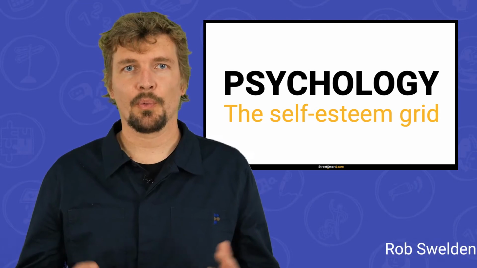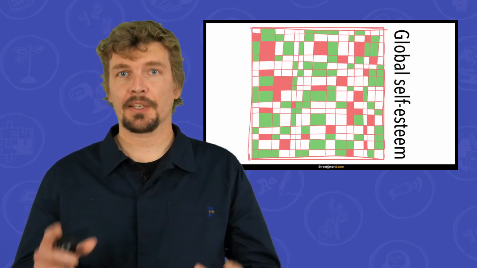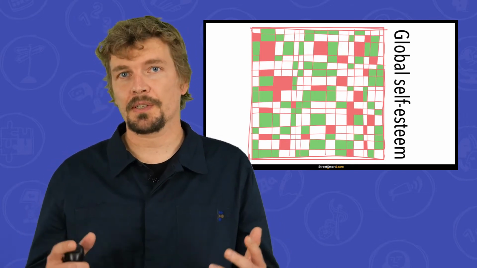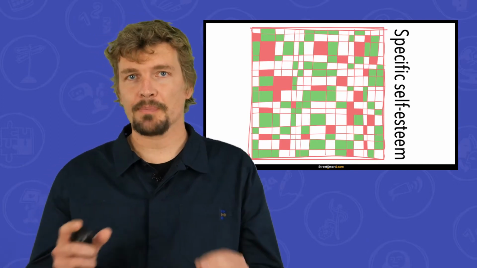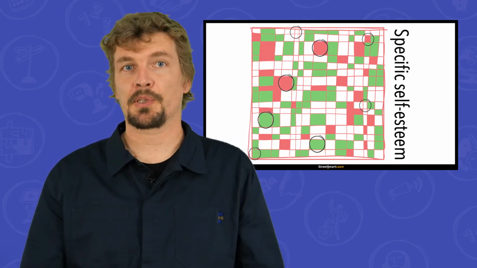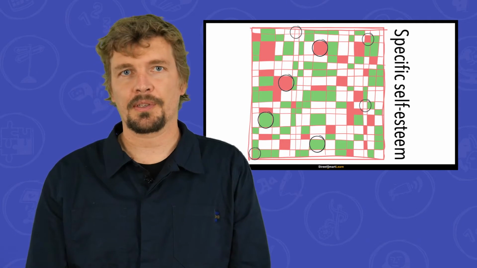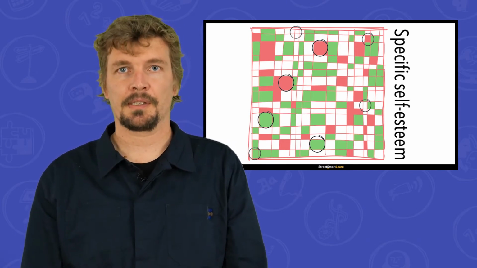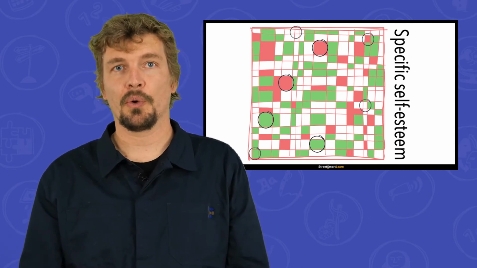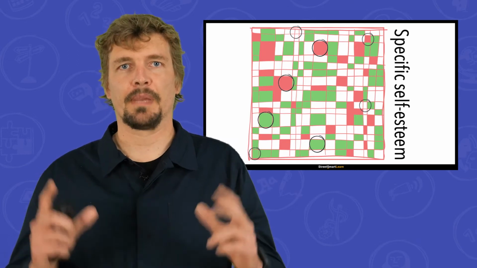Let's take a look at the way we can visualize global and specific self-esteem. We designed a grid which represents the global self-esteem, your general confidence in your abilities. All the smaller squares are specific self-evaluations and can vary. Some squares are larger than others because some skills are of higher importance in your global self-esteem. Self-evaluations of competences that are not so important to you don't have a big impact. That's why the size of the boxes in this grid matters.